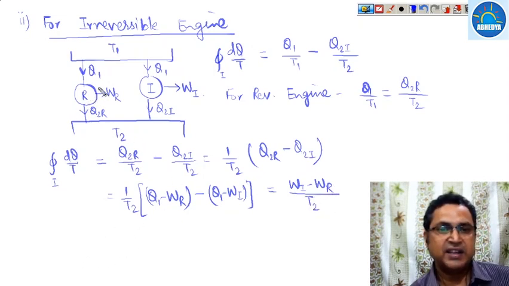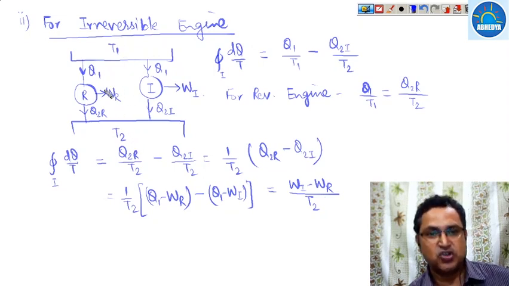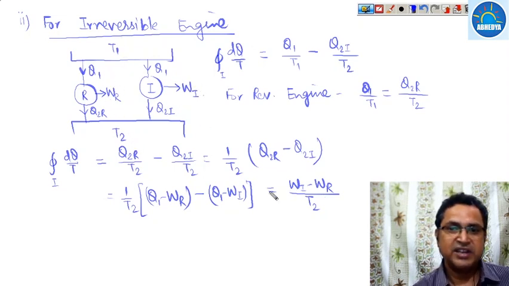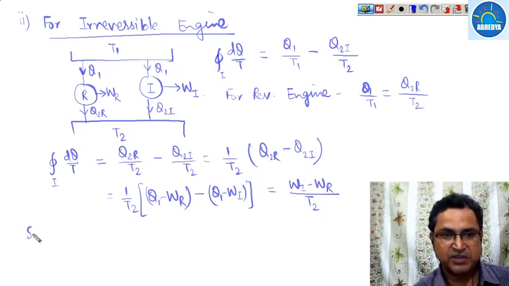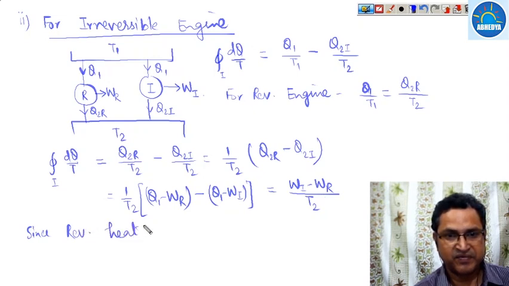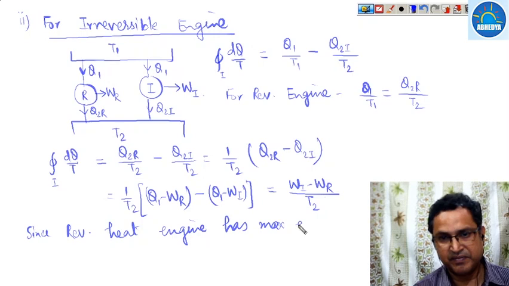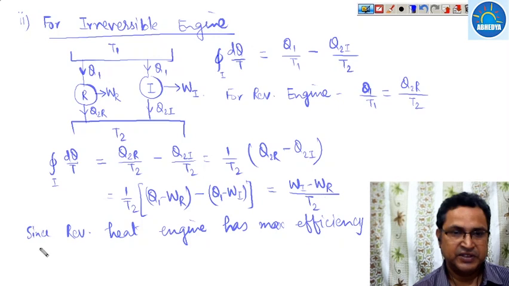But we know that the reversible heat engine has the maximum efficiency among engines operating between the same temperature limits. Since the reversible heat engine has maximum efficiency, hence WR must be greater than WI.